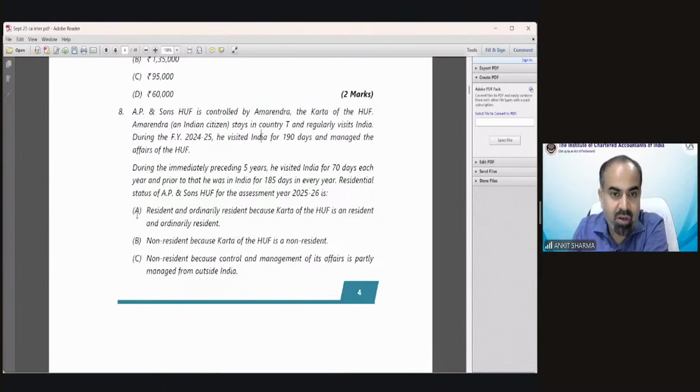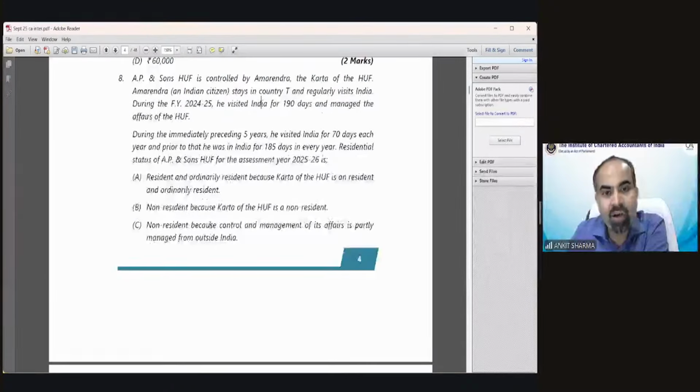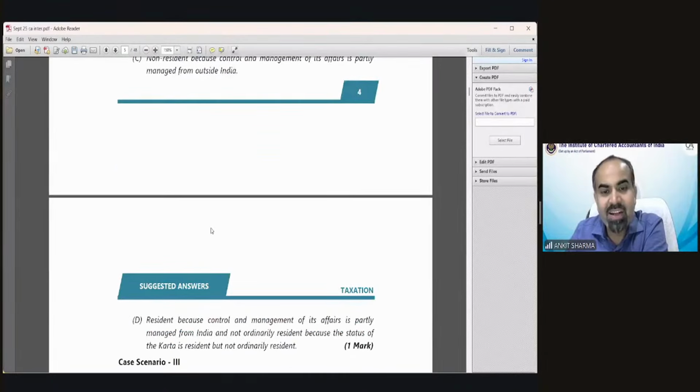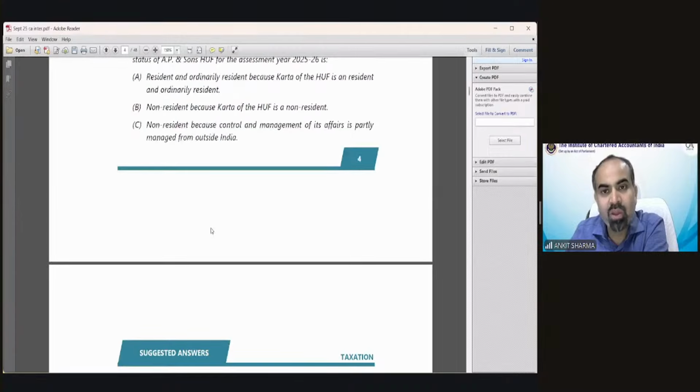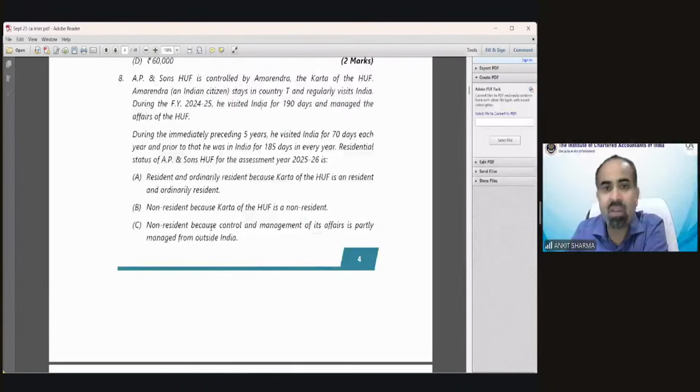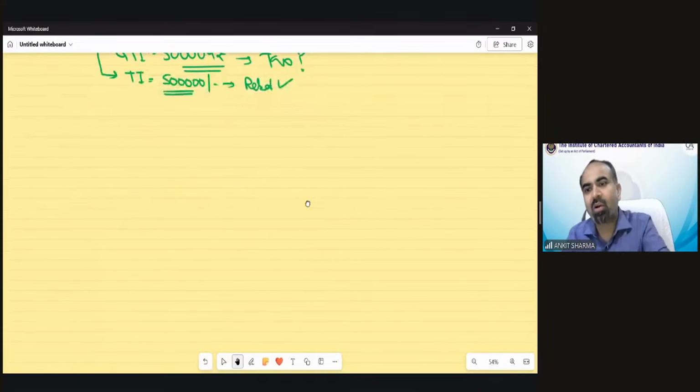So question A is asking you to answer the correct option: whether it's resident and ordinary resident, non-resident because of control and management, or resident because of control and management. There are four options and we have to find out the residential status of the HUF. We are not concerned with the residential status of Amarindra, just the residential status of AP and Sons. So let me solve this question for you. I will write it down.